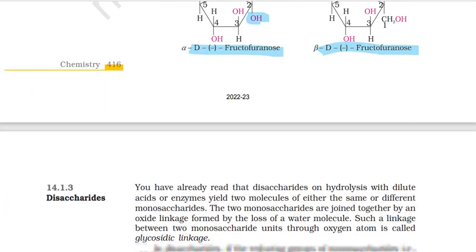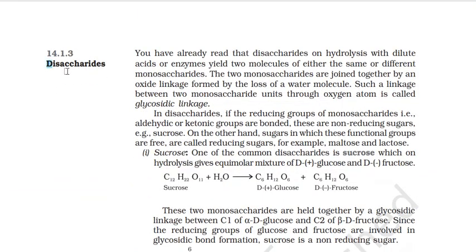Now, what is disaccharide? You've already read that disaccharides on hydrolysis with dilute acids or enzymes yield two molecules of either the same or different monosaccharides. हमने examples भी देखे थे. The two monosaccharides are joined together by an oxide linkage formed by the loss of a water molecule. ये दो आपस में linked होंगे. अगर आप H2O बाहर निकालते हैं तो oxygen से दोनों monosaccharides can be linked. Such a linkage between two monosaccharide units through the oxygen atom is called glycosidic linkage.